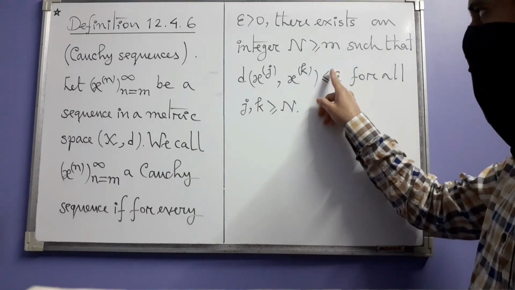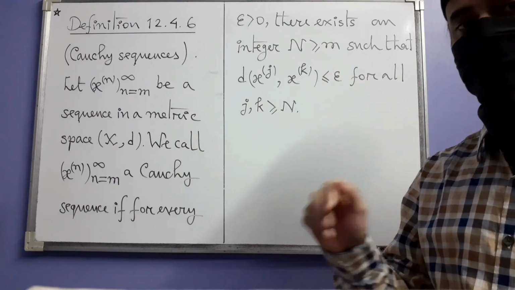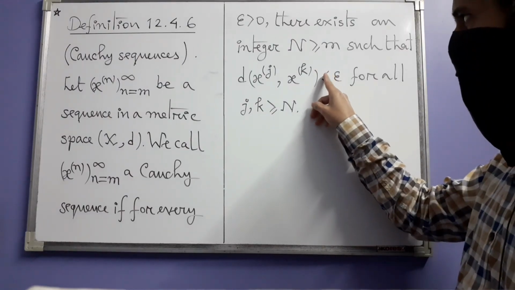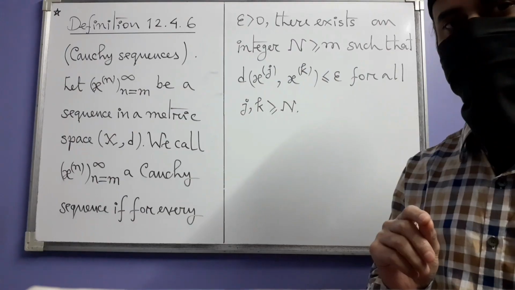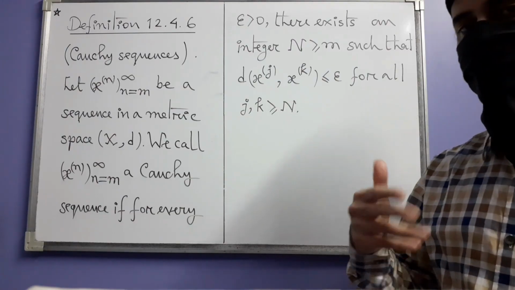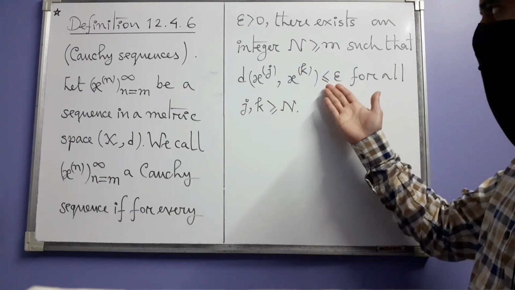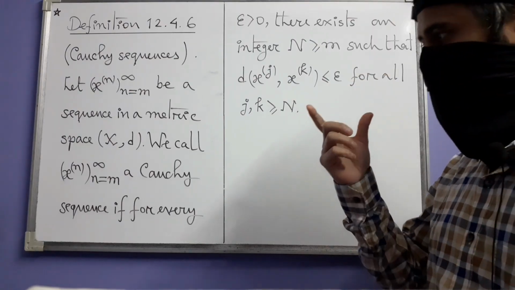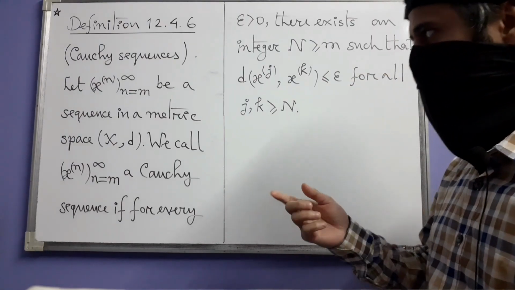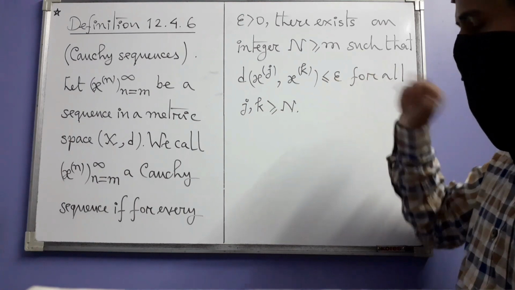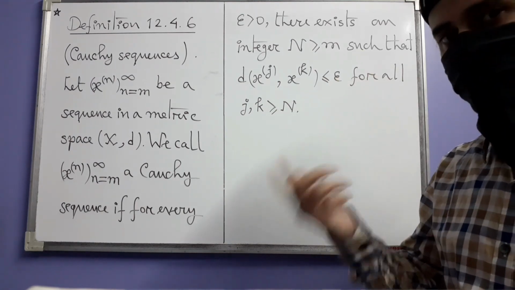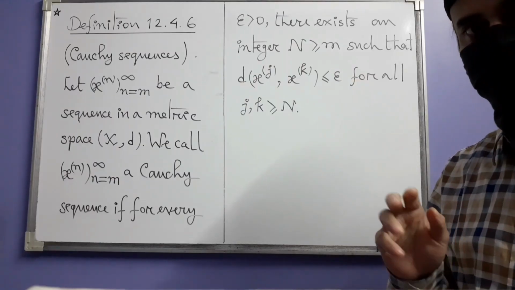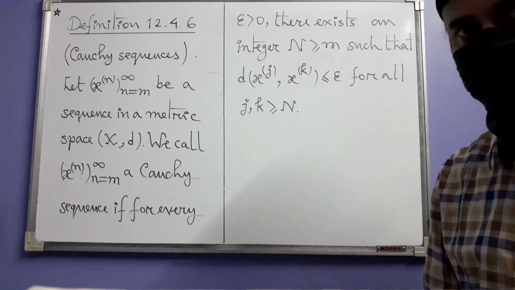I did not use the strict inequality, strictly less than epsilon. If you see the text, you will see that the text uses strict inequality. You don't really gain or lose anything if you use the strict inequality here or this one. Ultimately, a sequence is a Cauchy sequence in this sense if and only if it's a Cauchy sequence in that sense where we use strict inequality. So that does not ultimately make any difference.